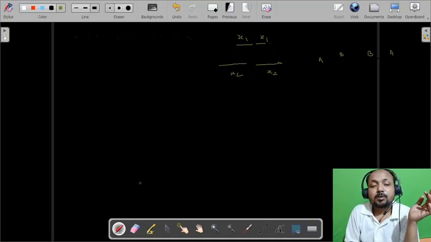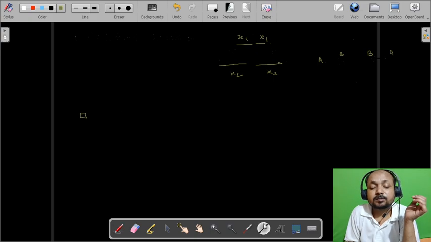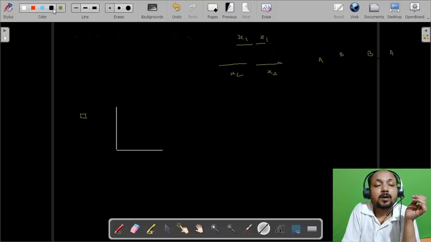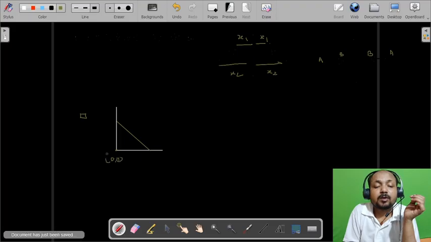After that let us discuss one question. Let's say one wall is there and a plane mirror is standing on that wall like this. Now let's say this is the origin of coordinates 0 0.